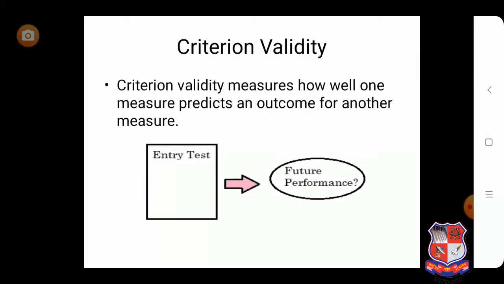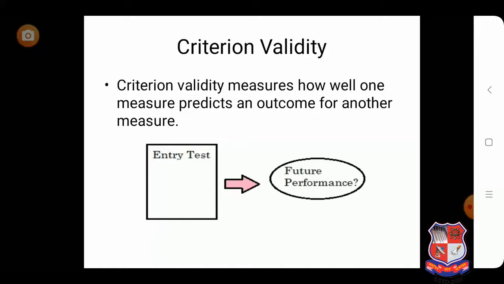If we move further towards the criterion validity, criterion validity measures how well one measure predicts an outcome for another measure. Here is the example of the criterion validity. Based upon the entry test result, if we are able to predict the performance of the employee, then we can say that it is criterion valid.